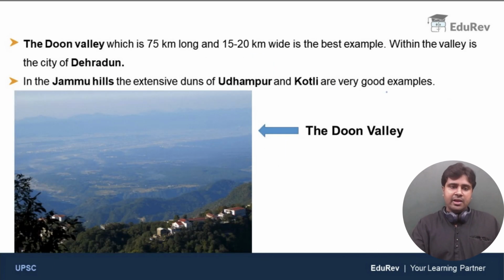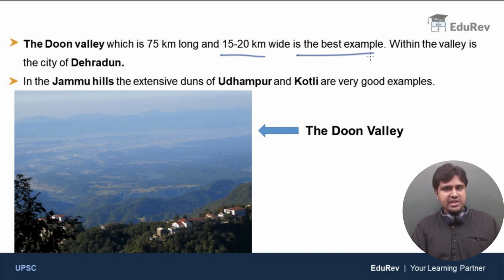Clear? Now, the Doon Valley, which is 75 kilometers long and about 15 to 20 kilometers wide, is the best example. Within this Doon Valley is the city of Dehradun. Apart from that, in the Jammu Hills, we have the duns of Udhampur and Kotli. These are large and extensive duns. This is an image of Doon Valley. I hope you understood how these duns are formed.